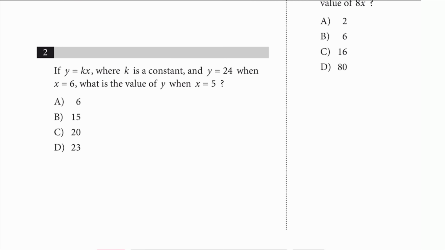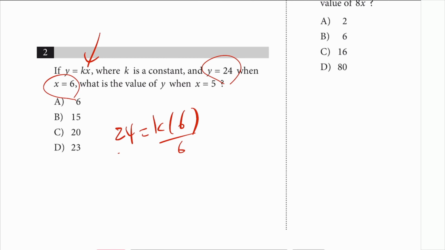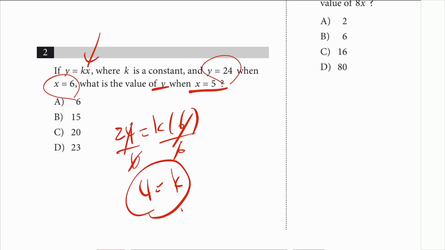Number 2. Okay, y is 24, x is 6. Put that in there. So that'll be 24 is equal to k times 6. So divide by 6 on both sides, and you get k is equal to 4. All right, so what is the value of y when x is 5? Do that again. Y is equal to kx. I know k is 4. X is 5, so that's 20.